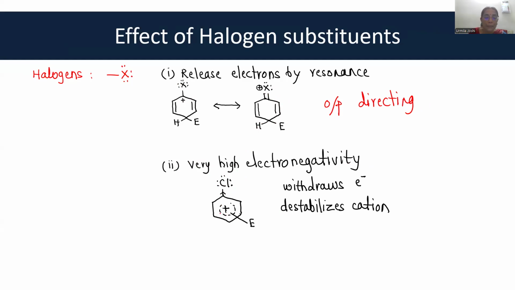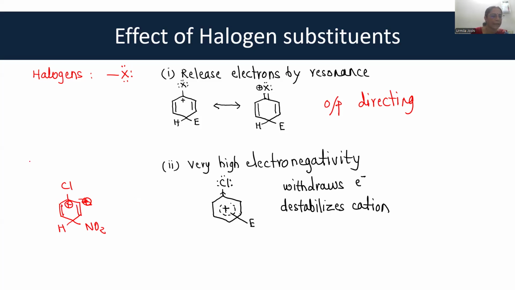So overall, the cation that is formed like this, I hope everybody understands that the cation formed can be this way. I'm talking about para position, but it can be ortho also. The cation formed will be like this or other.